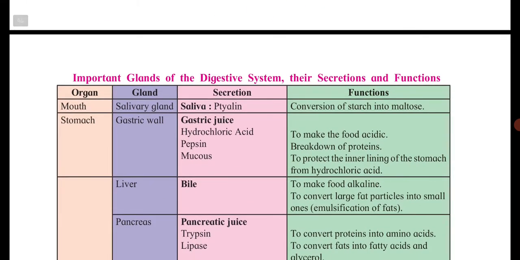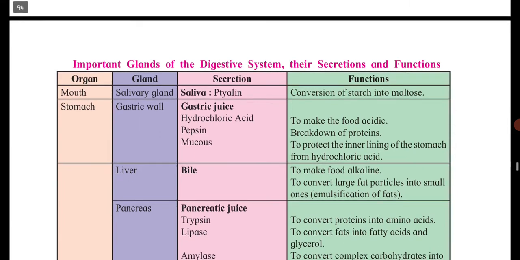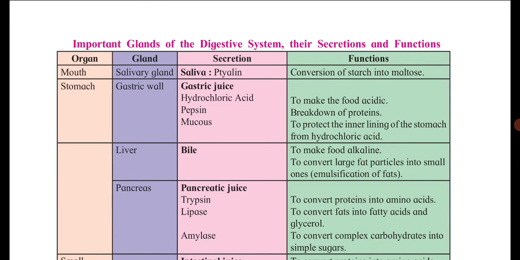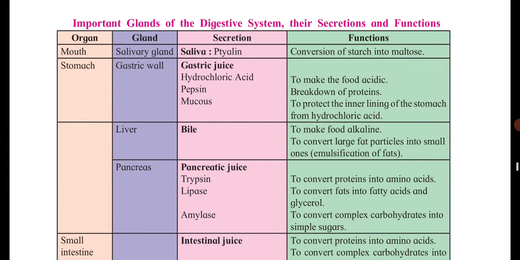Here are the important glands of the digestive system, their secretions and functions. The gland present in the mouth is the salivary gland. Its secretion is done of ptyalin. The function of the salivary gland is converting starch into maltose. Now the stomach consists of the gastric wall. Here the secretion is of hydrochloric acid, pepsin and mucus. It converts the food into acid form, and the breaking down of proteins takes place over here.